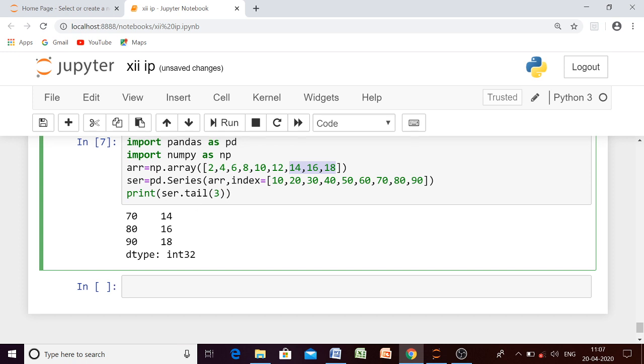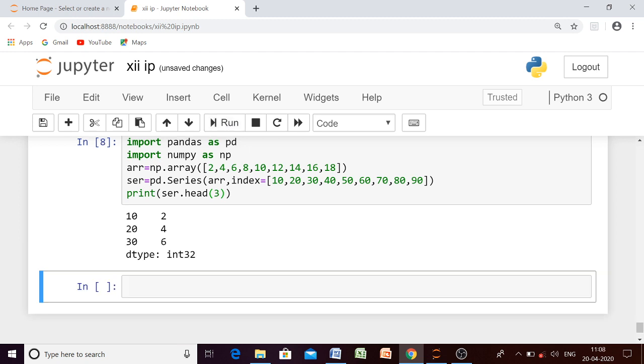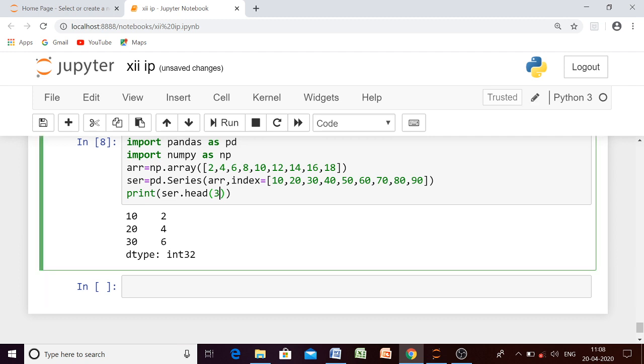Similarly, if you want 3 elements from the top, you have to write 3 in head, and it will give you 3 elements from the top. And since we are having here, beta, how many elements? 9 elements we are having. If you write greater than 9, suppose you write 15, then it is not going to give you any error, beta. Since it is having only 9 elements, it will give you all the 9 elements.